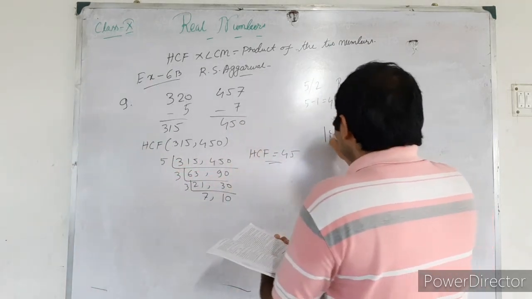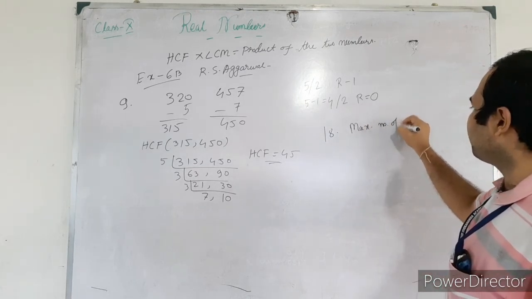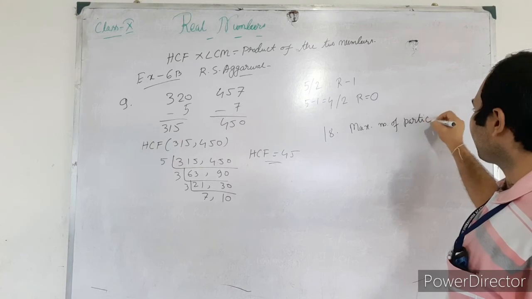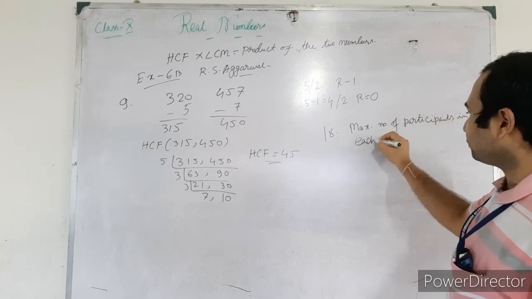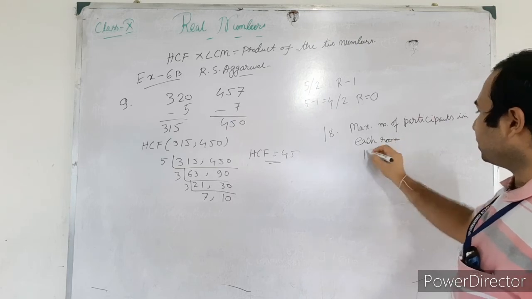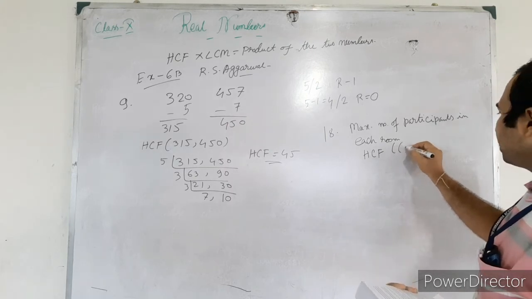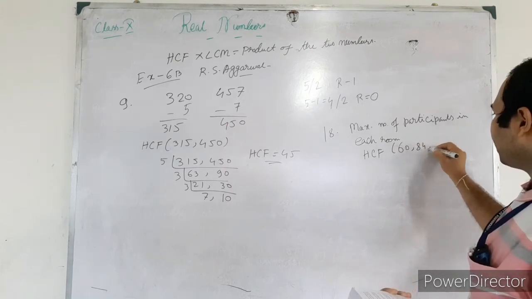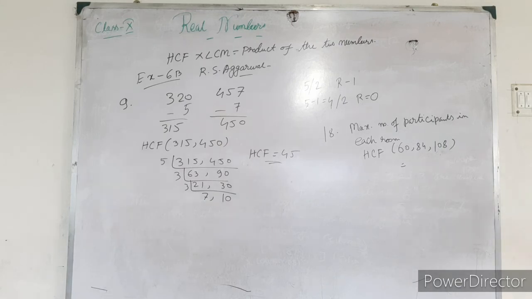So now we are doing number 18. First of all, find the maximum number of participants in each room, that is the HCF of 60, 84 and 108. You will find the HCF. I am just calculating the HCF here. I am saying you the HCF will be 12.